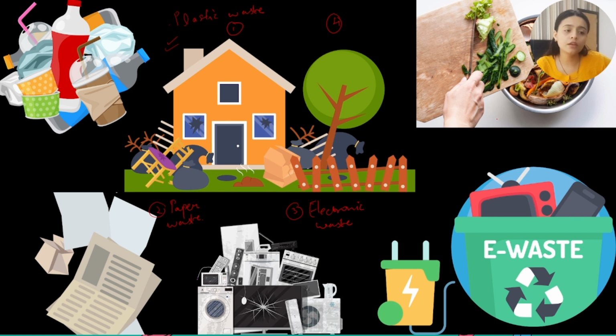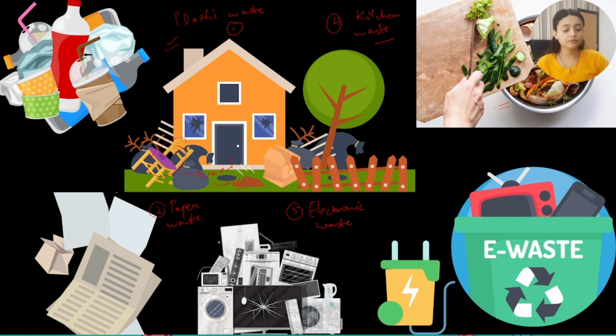You can see green vegetables, the wrappers of green vegetables, and fruits and vegetables when you cut them in slices, all the wrappers or skin is usually considered kitchen waste. Alright, so these are the items referred to as garbage which come out of your house: plastic waste, paper waste, electronic waste and kitchen waste. And some wood waste also.